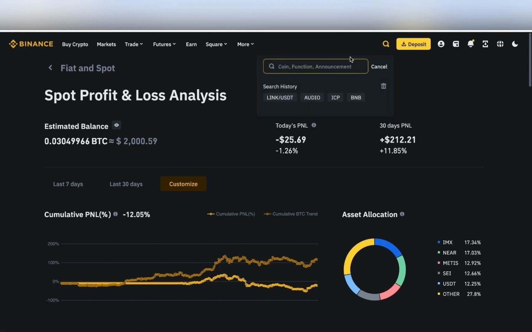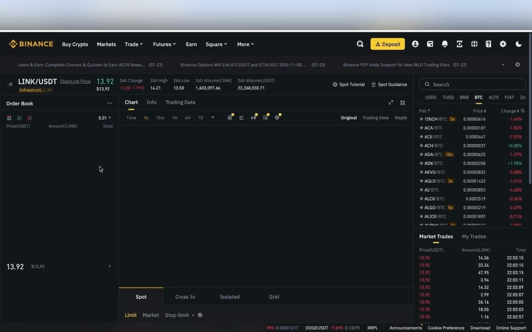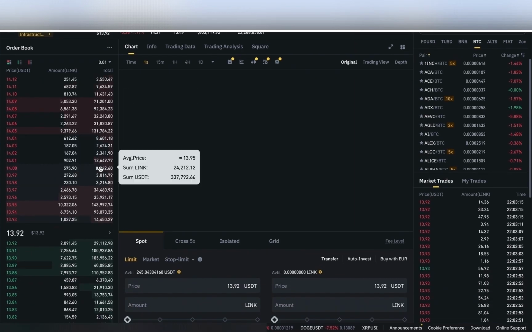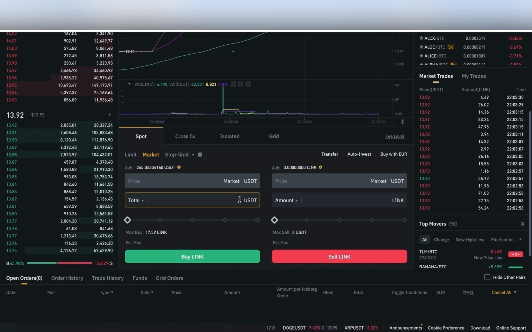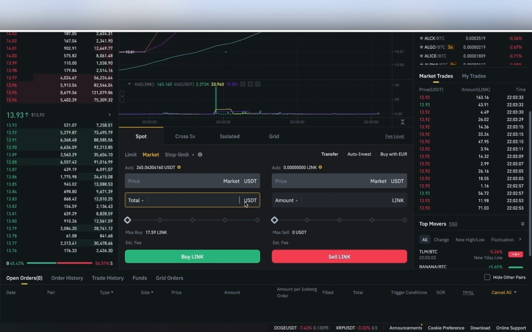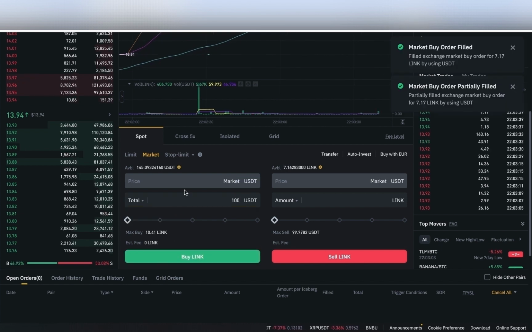Let's go ahead, search for link, and here it is. Now let's just place an order, market order, and I am going to invest 100 USDT. Buy link.